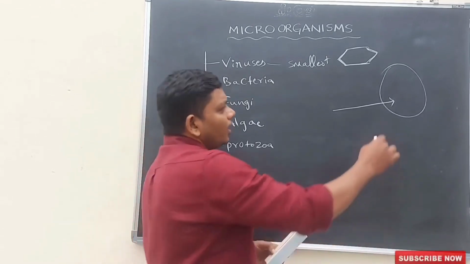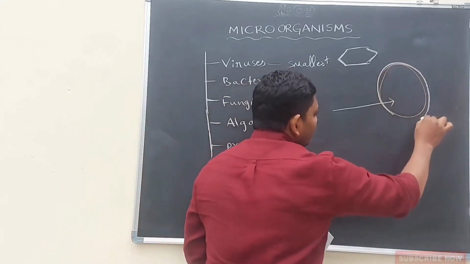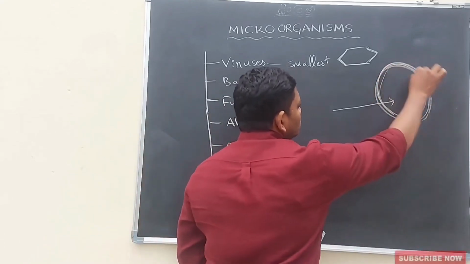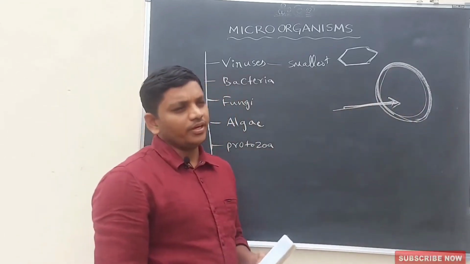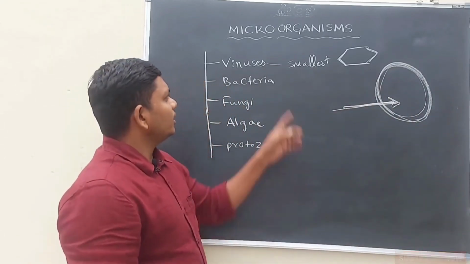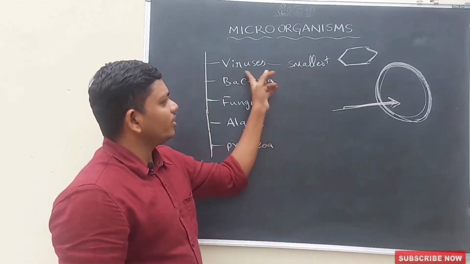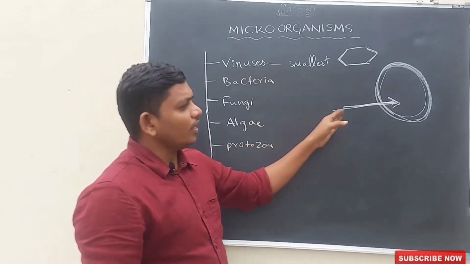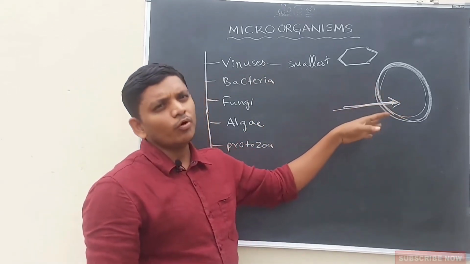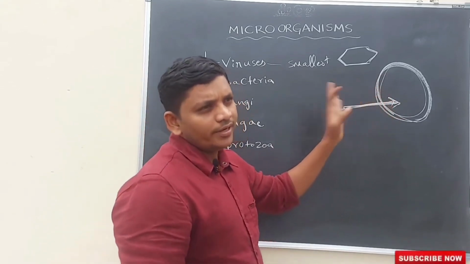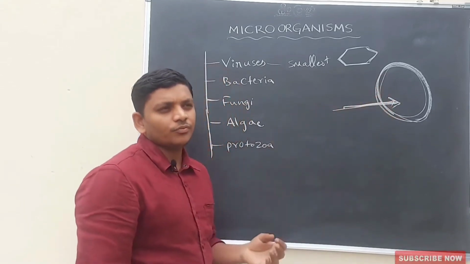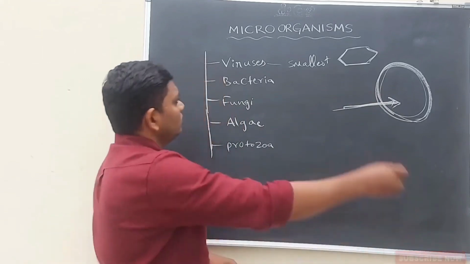It cannot live on the surface of bodies. It only grows in inner body parts. Inside the body only it can grow and produce new offspring or new generations.